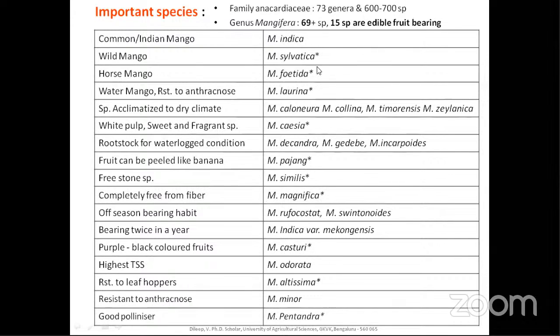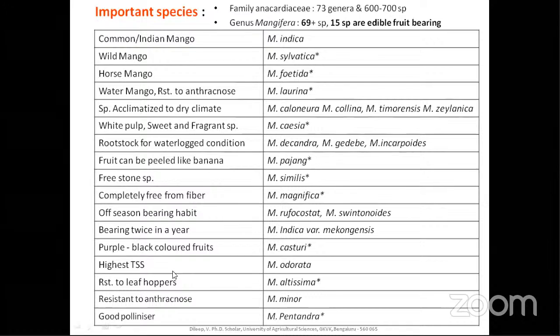Whatever I indicated with star marks are the ones which are repeatedly asked. Whenever I put a star mark, it means they were repeatedly asked in previous exams. Even when I wrote the NET exam, Mangifera pajang was asked, Mangifera kasturi, and also Mangifera similis. These were asked in two exams in the same year. So please be well versed with the species; not all 69, but at least the ones that are repeatedly asked.